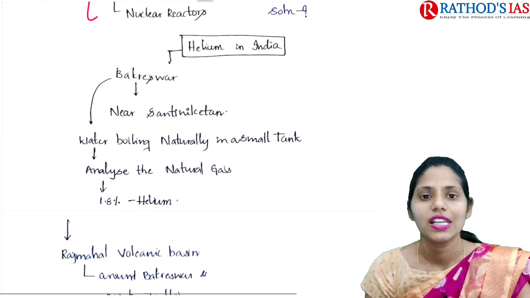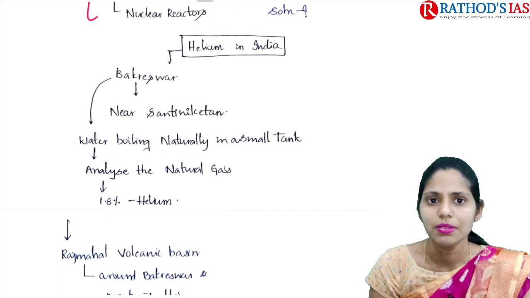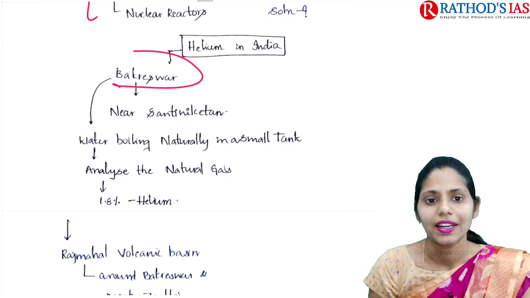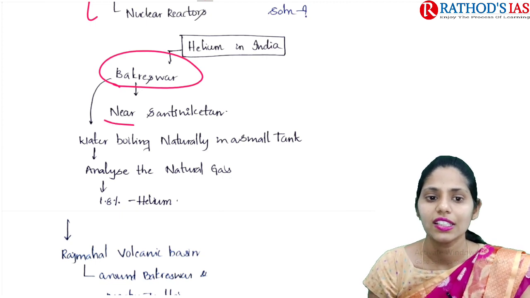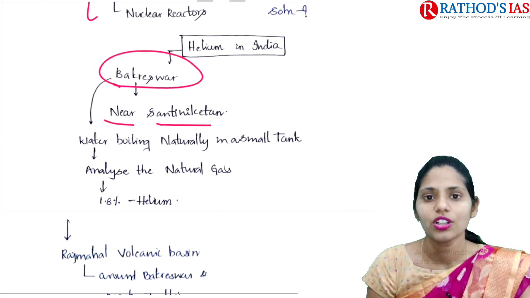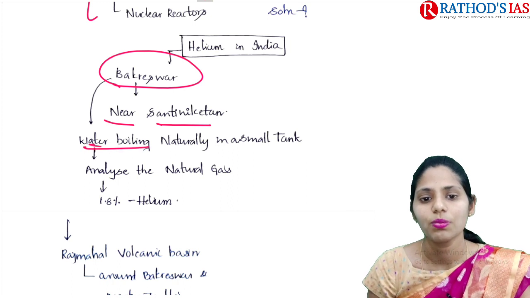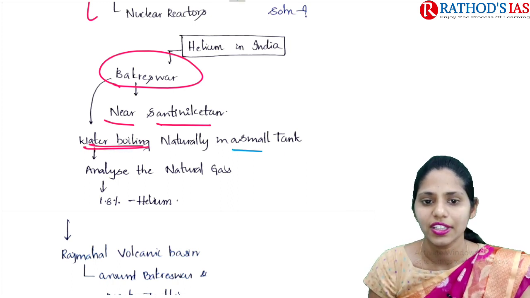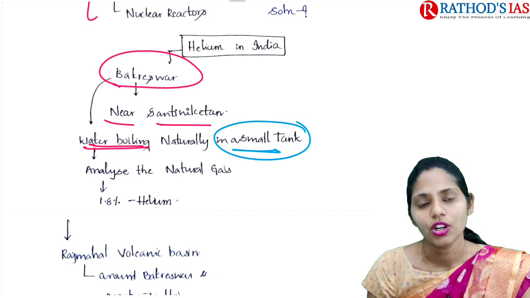If you are talking about helium reserves in India, we also have helium reserves. Recently in Bakreshwar, which is located near Santiniketan, geologists found some water boiling naturally in a small tank. This boiling water was also releasing some natural gas.